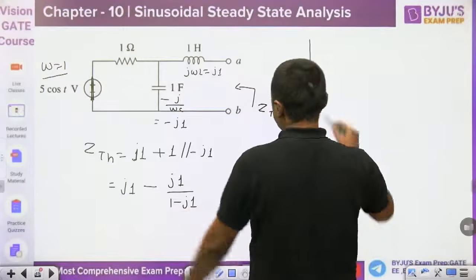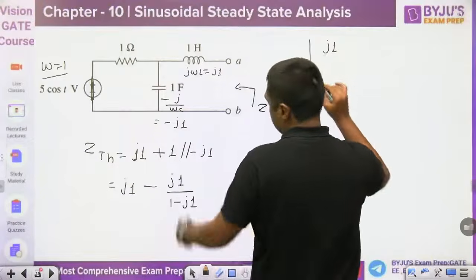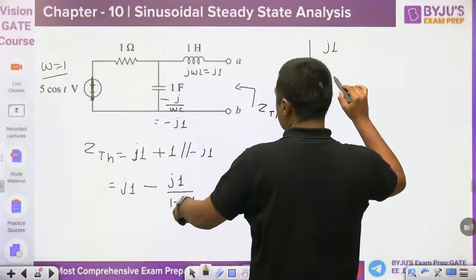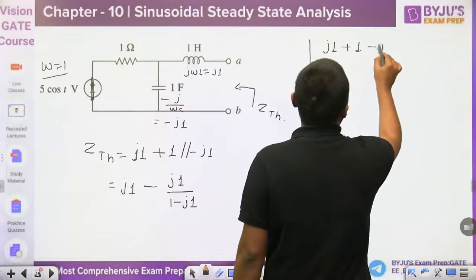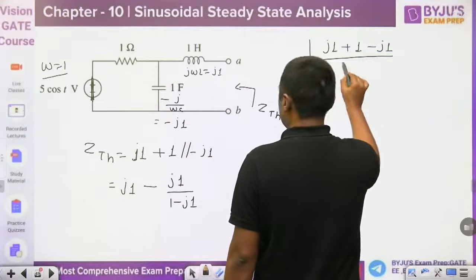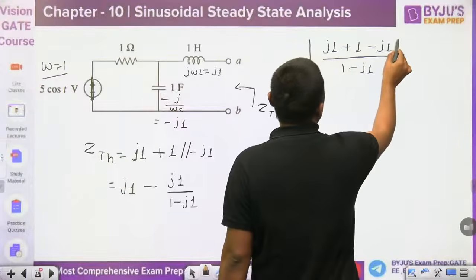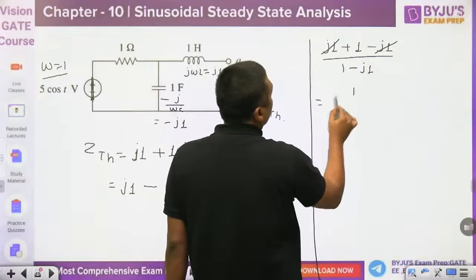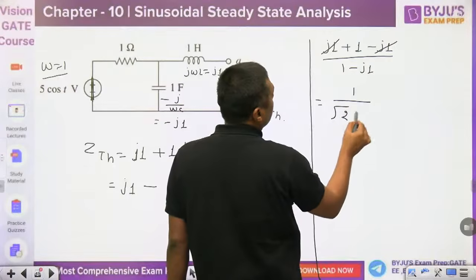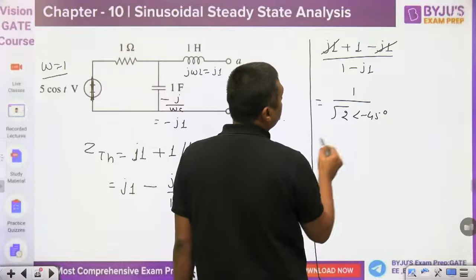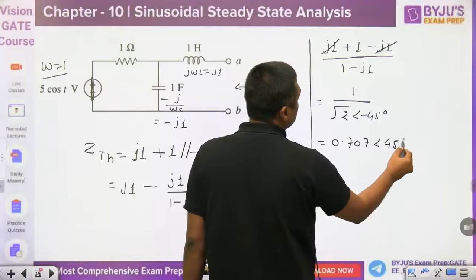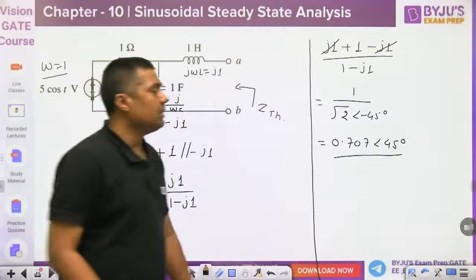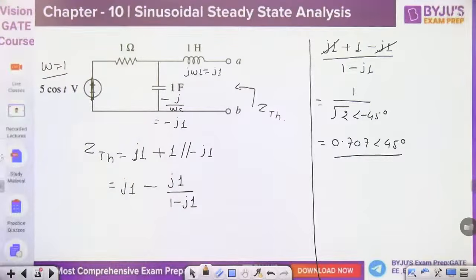Then it will become, minus minus plus, this cancels out. What is this? Root 2 angle of minus 45 degree. 0.707 angle of 45 degree. 0.5 plus j0.5.